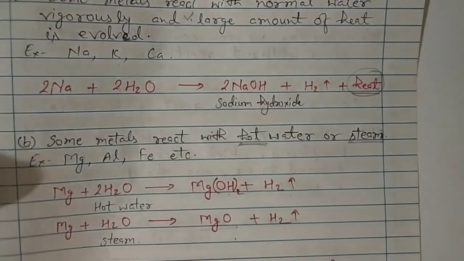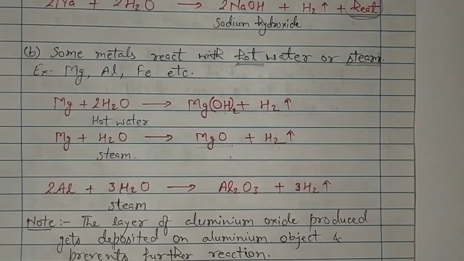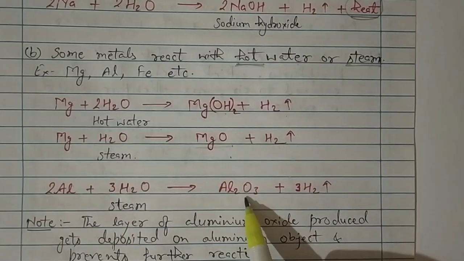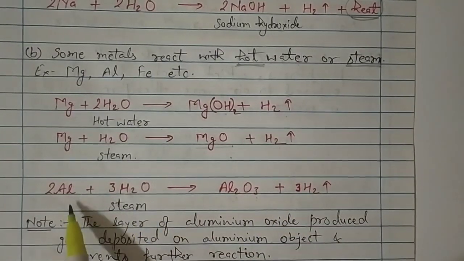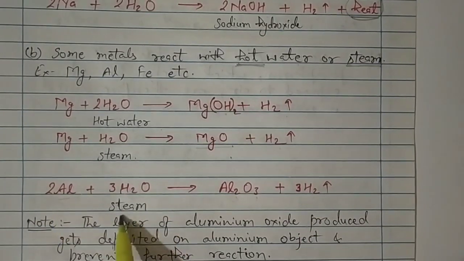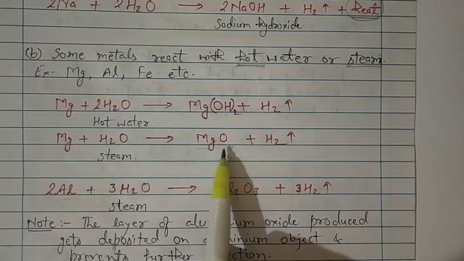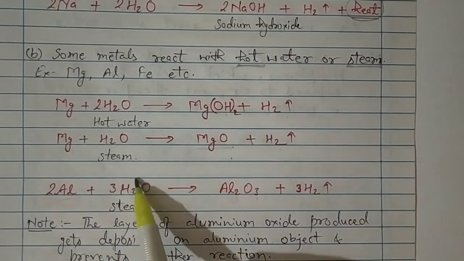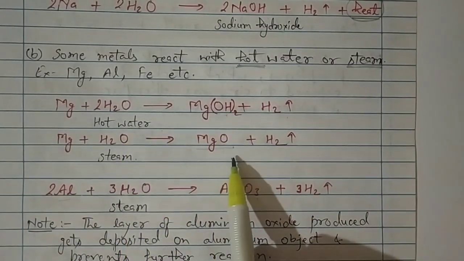Let's take one more example. This is about aluminium. Aluminium reacts with steam and forms aluminium oxide, Al2O3, plus 3H2. Here aluminium is not reacting with hot water, only with steam, and it is producing oxide, like magnesium produces oxide with steam and hydroxide with hot water. So this is the difference. You can easily remember that hot water will produce hydroxide and steam will produce oxide.